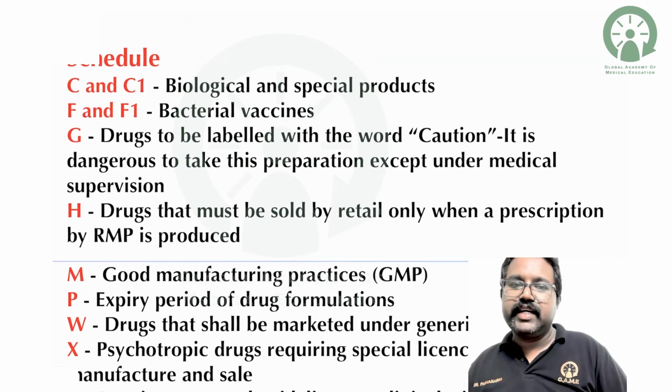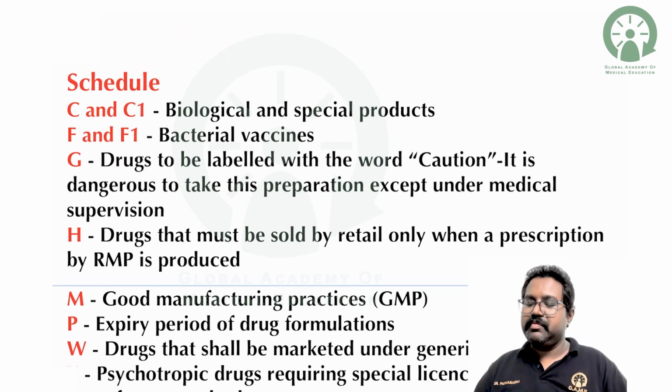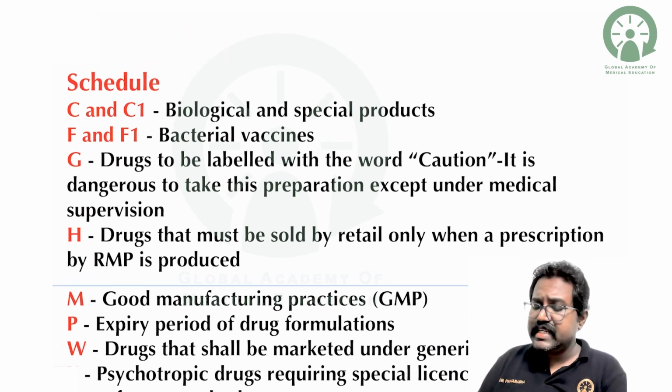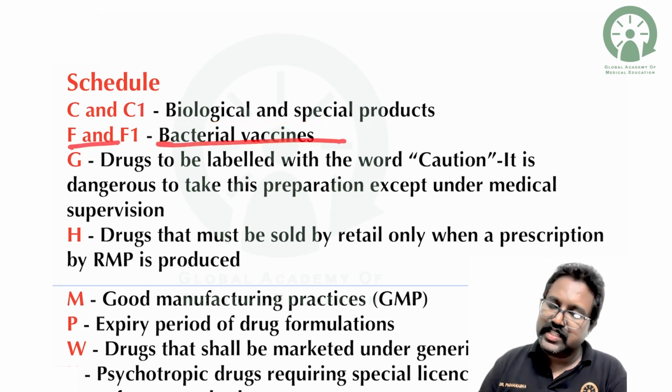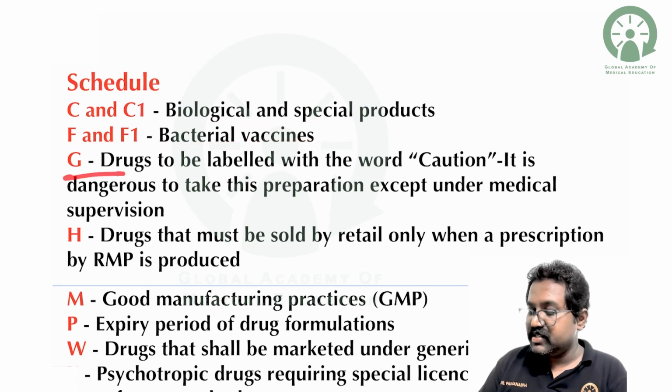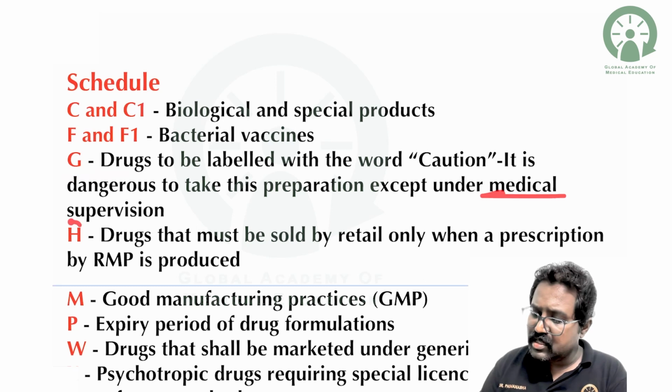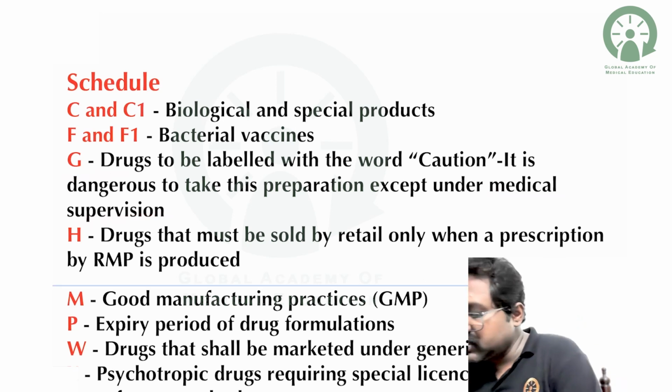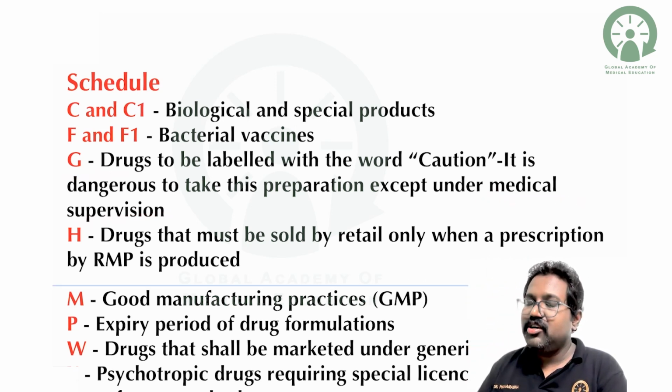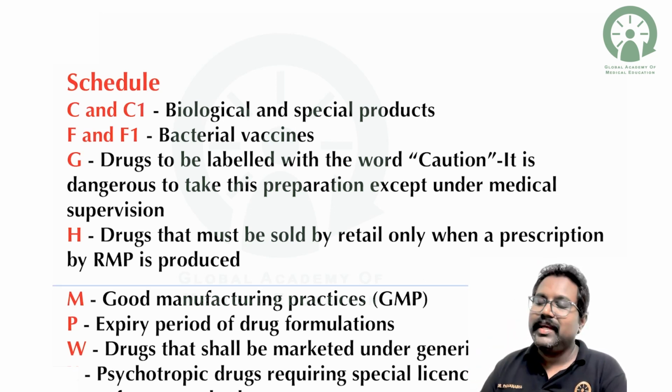Next comes the schedules, again a very important slide which needs to be remembered. Schedule C and C1 stand for biological and special products, whereas Schedule F and F1 stand for vaccines and bacterial vaccines, and G stands for guidelines or medical supervision. The drug has to be labeled and it will be given under medical supervision. Mainly it is done for dangerous prescriptions where the patient's guardian has to make a provision, or the healthcare professionals need to monitor as well as give medical supervision or guidelines on the usage of the drug.